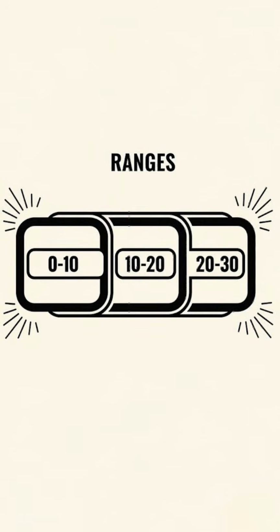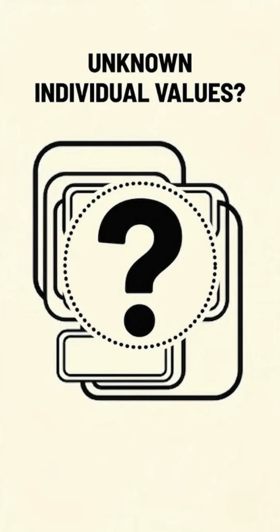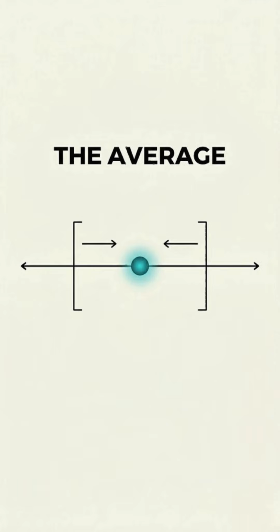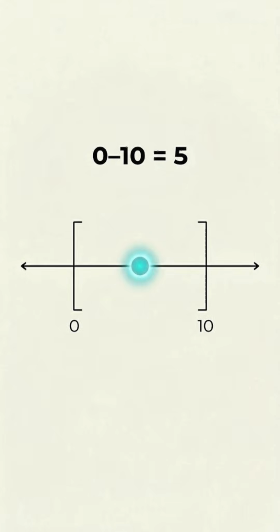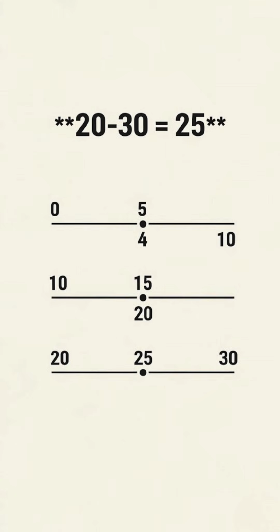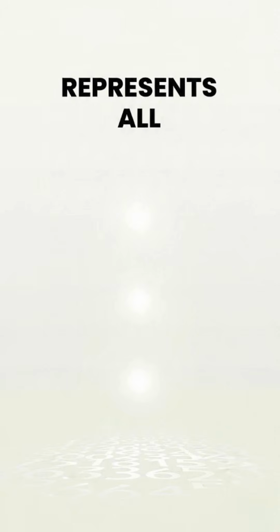These intervals represent ranges. Since we do not know the exact individual values inside each class, we use something called the class midpoint. The class midpoint is the average of the lower and upper limits. For example, 0 to 10 becomes 5, 10 to 20 becomes 15, 20 to 30 becomes 25. This midpoint represents the entire class.